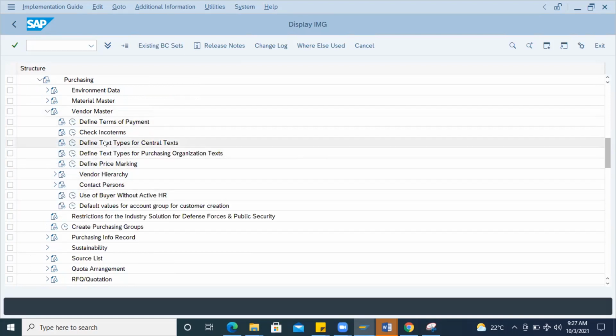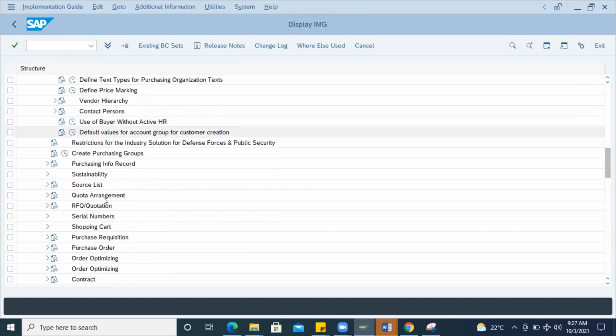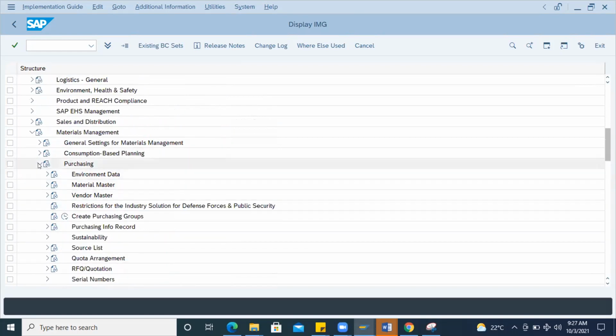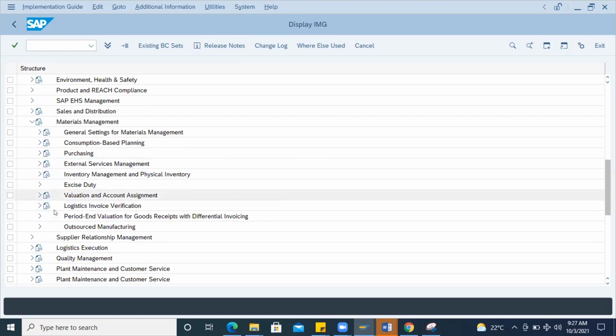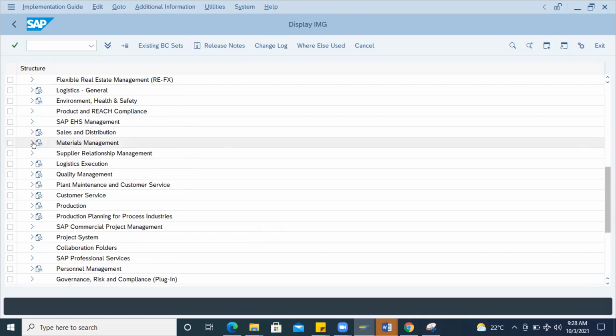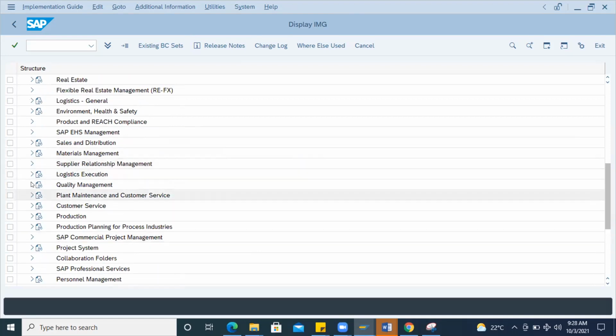This is all about defining terms of payment, check-in for terms. All this you can do here. Wait, there is one setting for the accounting part, let me check that. Is it in logistics general? Let me check.